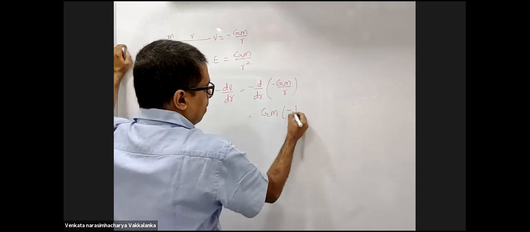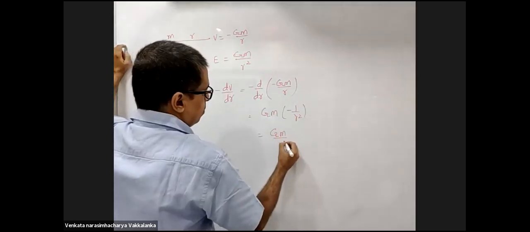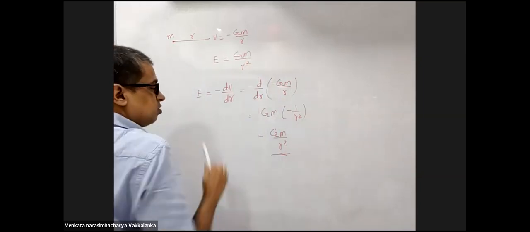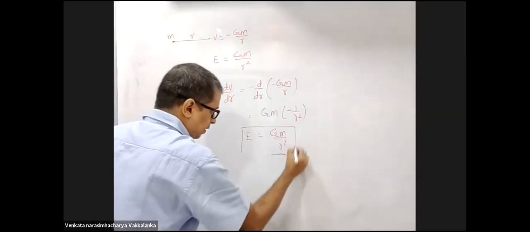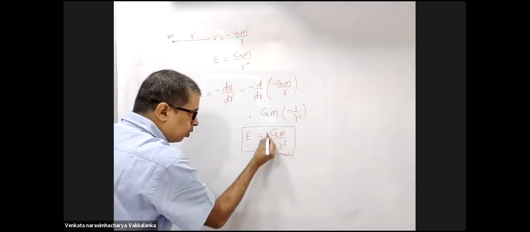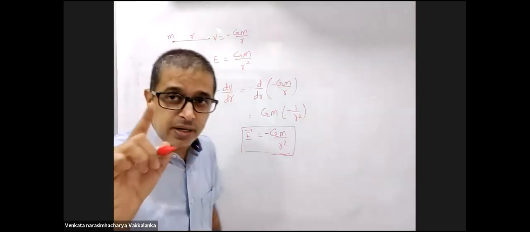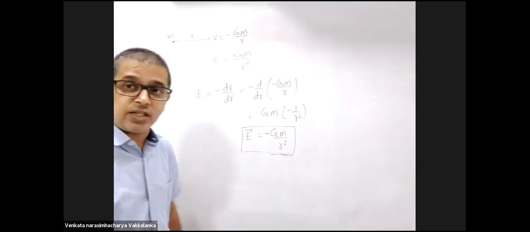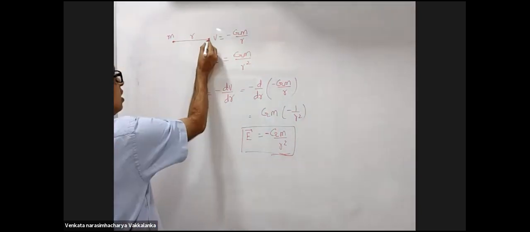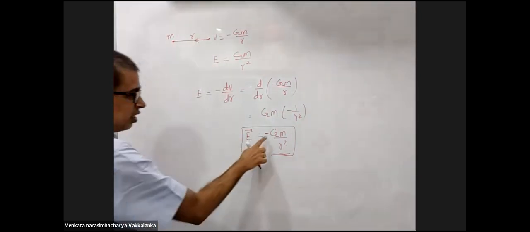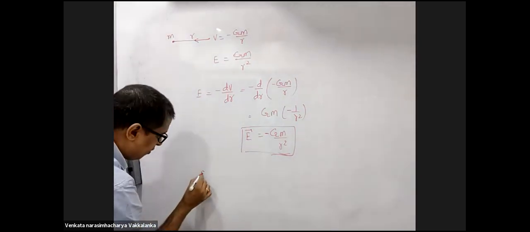Gm by minus 1 by R square. Gm by R square. Is this the answer that you are expecting? Yes, sir. Now, why are you not writing the negative sign here? As far as the vector is concerned, negative sign tells me the direction. Are you trying to tell me here field will be in this direction, hence you got negative?